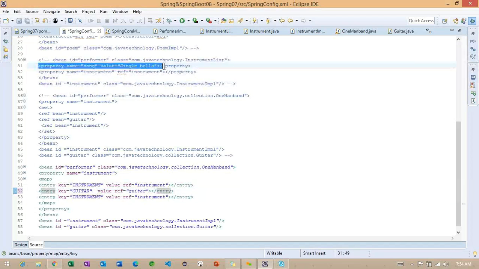So I explain. So we use value here. Why we are using the value here? Why we are not using the value-ref or ref attribute? To override. So what we are trying to override?